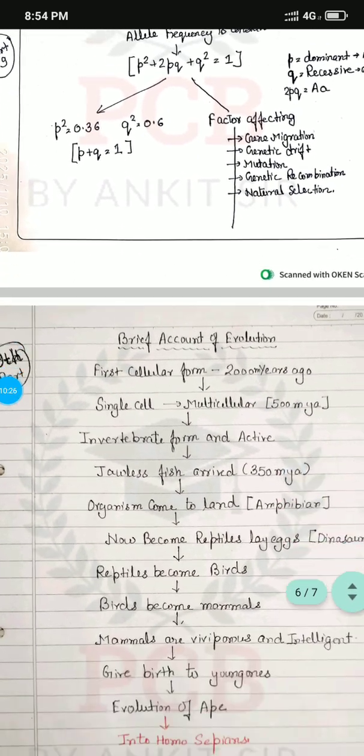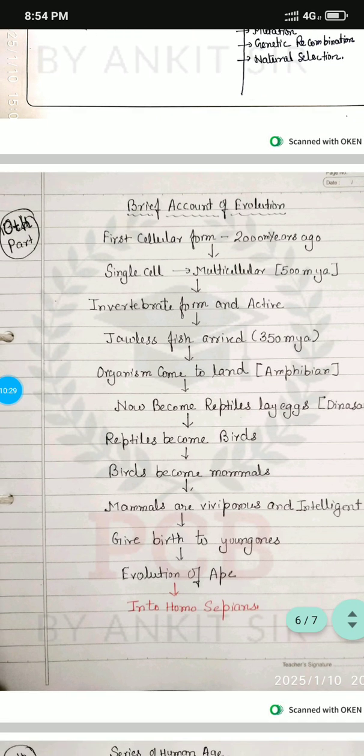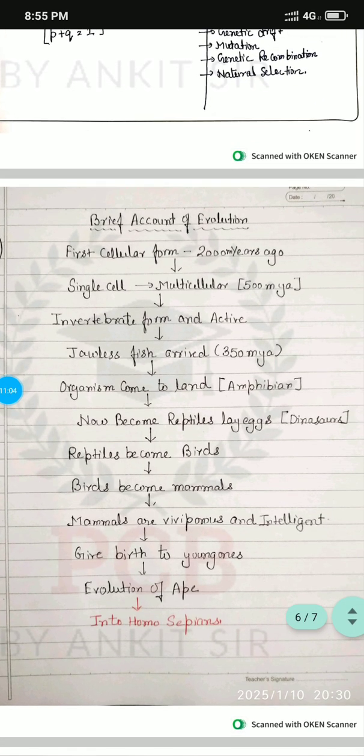The next thing is a brief account of evolution. Listen very carefully. The first cellular form on this earth appeared 2000 million years ago. Then the single cell became multicellular 500 million years ago. Multicellular organisms became invertebrate forms and became active. Some jawless fishes arrived 350 million years ago. Organisms adapted to the situation and came onto the land while also living in water. These are called amphibians. Then, living always on the land, they became reptiles and laid eggs. That's why they became reptiles like dinosaurs.